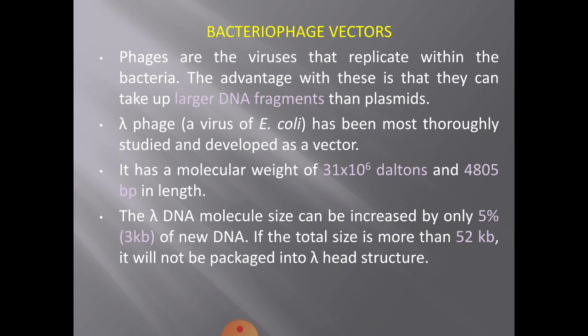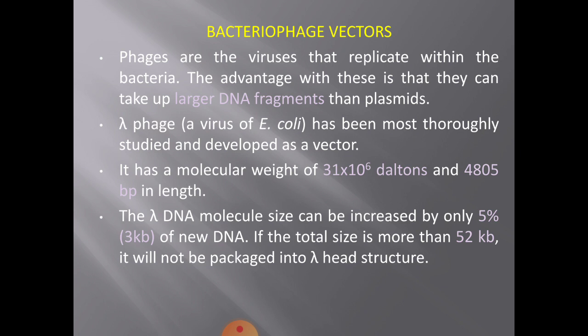In bacteriophage vectors, we are going to learn about lambda phages as vectors. By now you must be knowing that bacteriophage is a virus whose host cell is bacteria, right? So we are going to learn about phages which have been exploited as vectors. One such thing is lambda phage vectors.